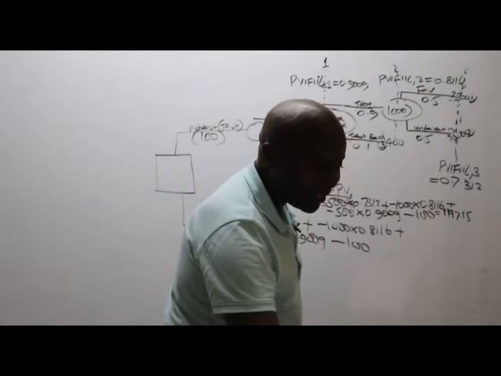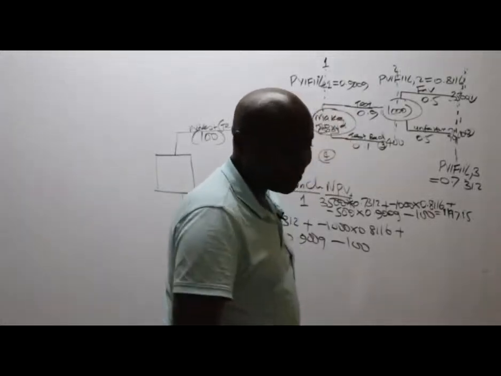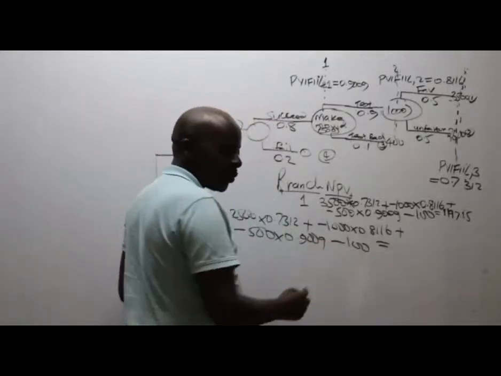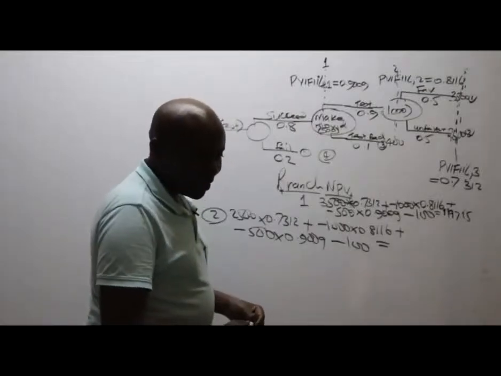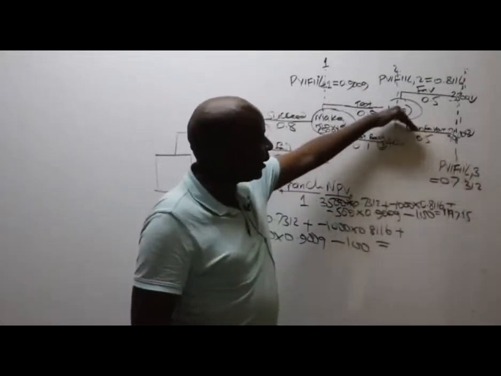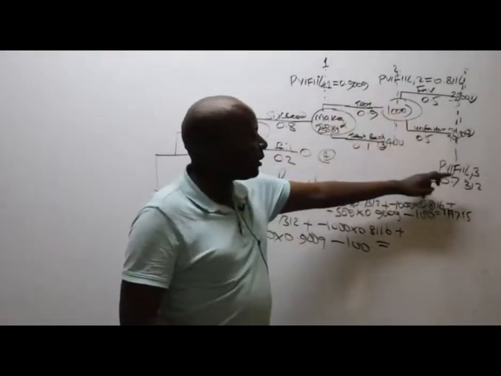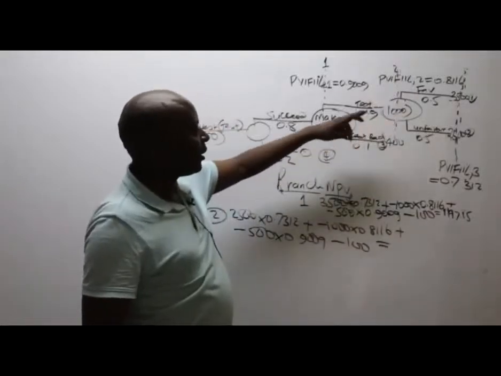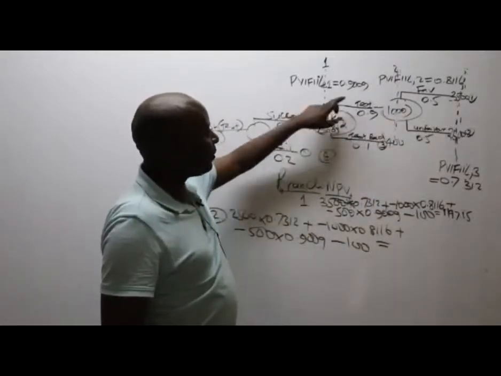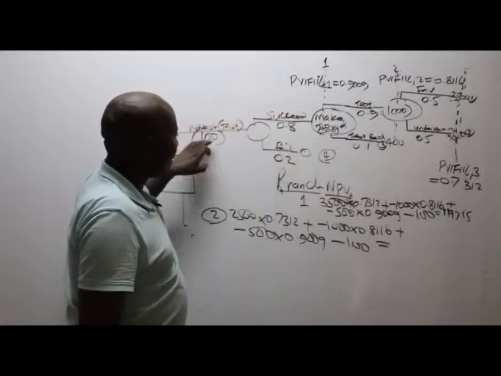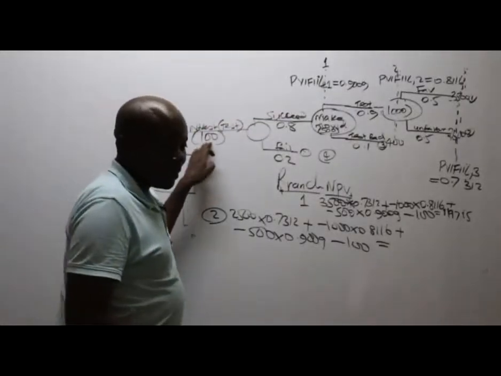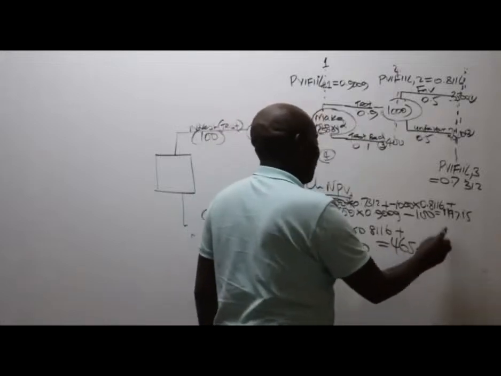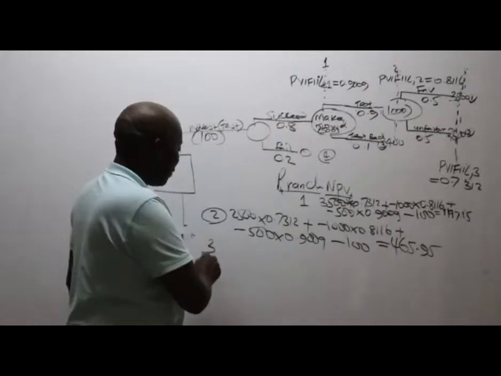So what are we getting here, somebody, for branch number 2? For branch number 2, second tree, we are moving like this. So we have 2,500 times this plus minus 1,000 times the discounting factor plus minus 500 times the discounting factor plus, it's a road, minus 100. 465.95. Could you kindly now go to branch number 3?